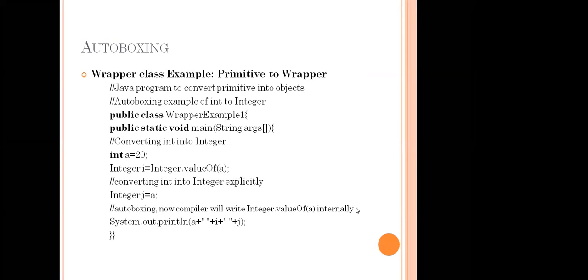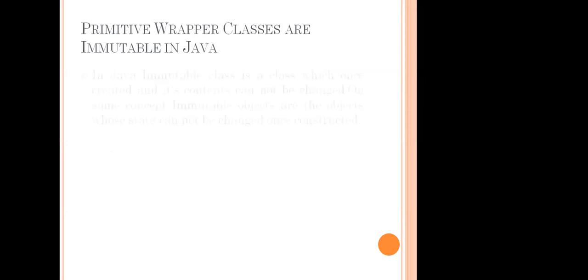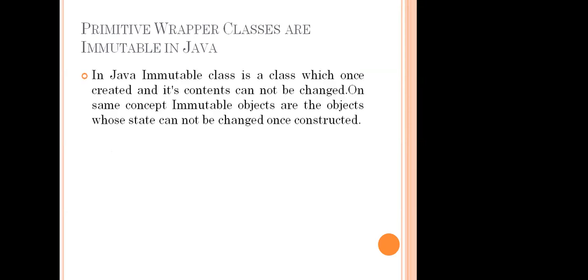Implicitly means the compiler itself does the conversion internally. Please correct me if I am wrong. In these places, the value of a is the value of a, and i and j equal 20. Then what are immutable things in Java?